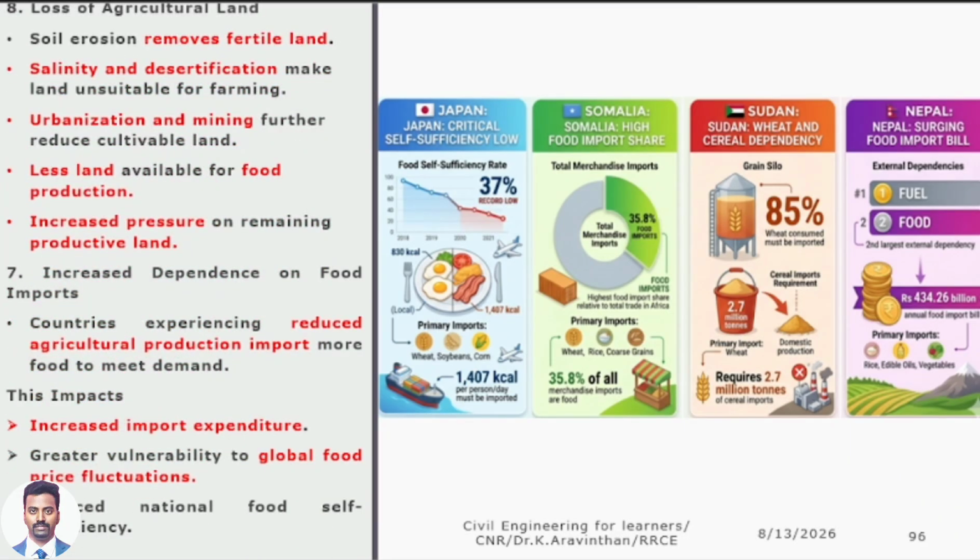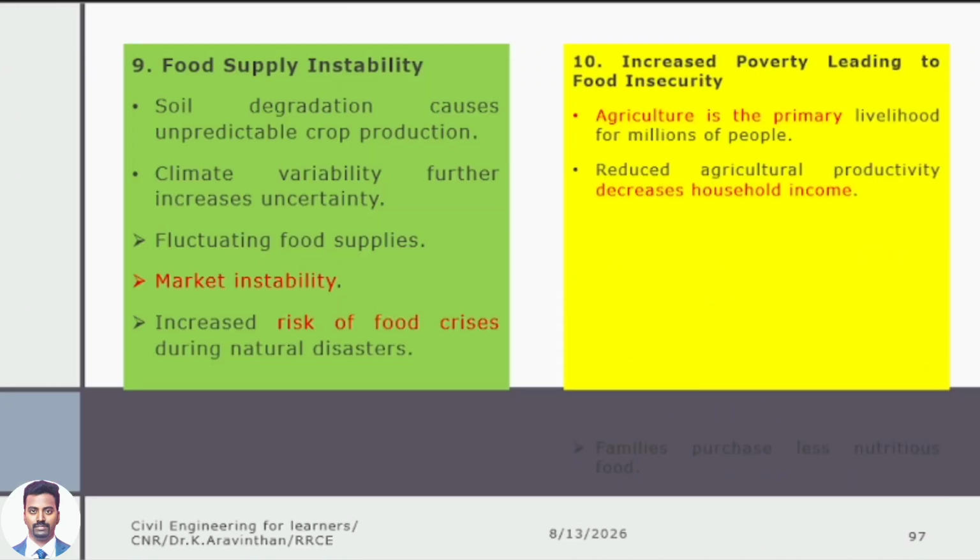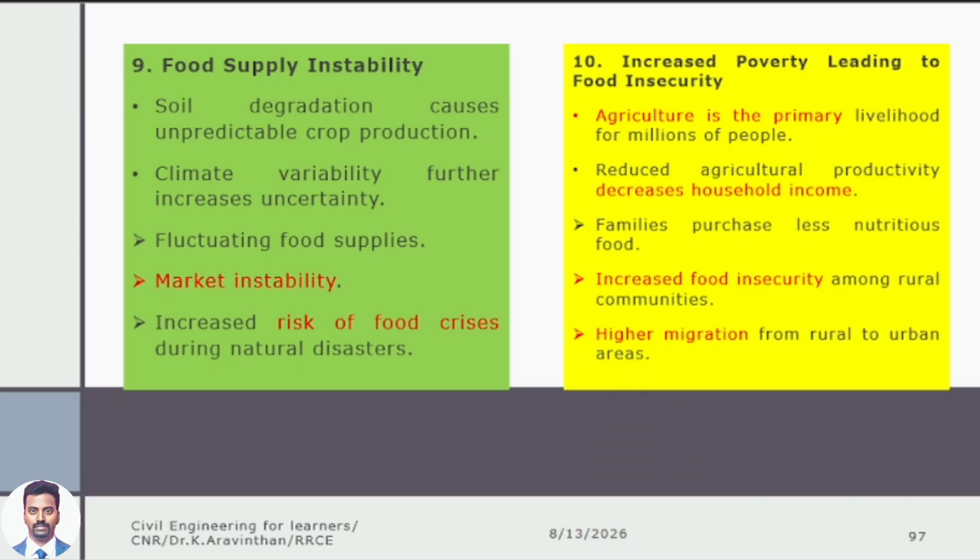Loss of agricultural land will result in loss of fertile soil. If soil is degraded, what can we do? We can do construction, no? We can use it for constructing houses, mining, etc. This is urbanization and mining we can do. Food supply instability will be there. Increased poverty leading to food insecurity.